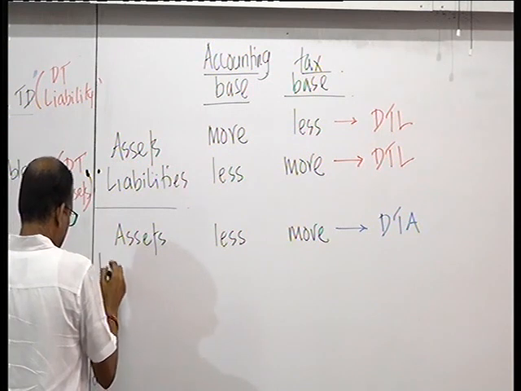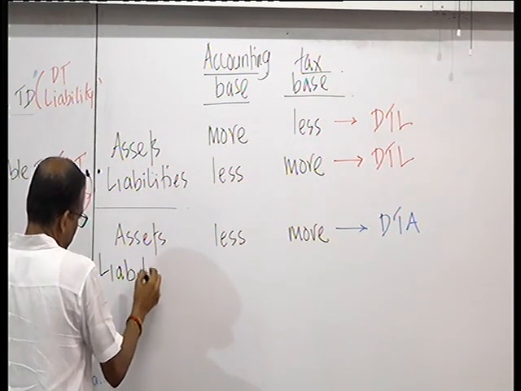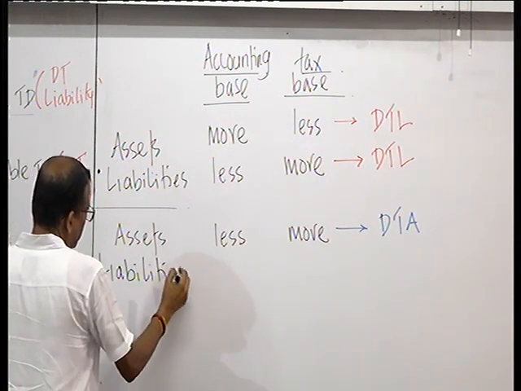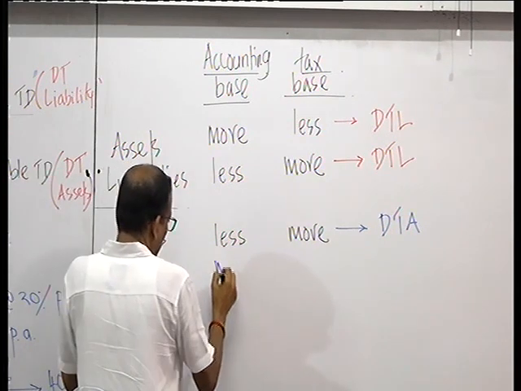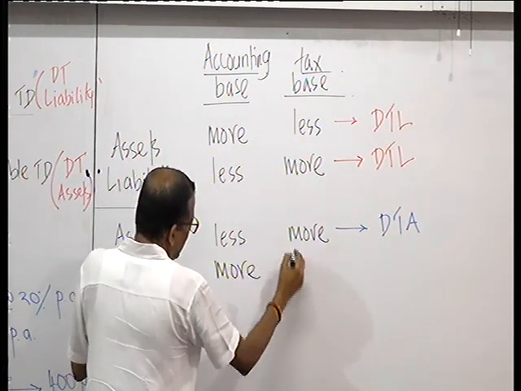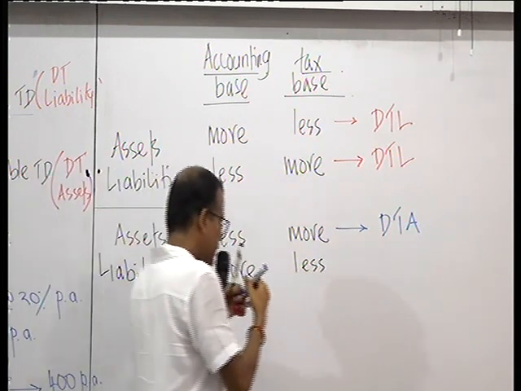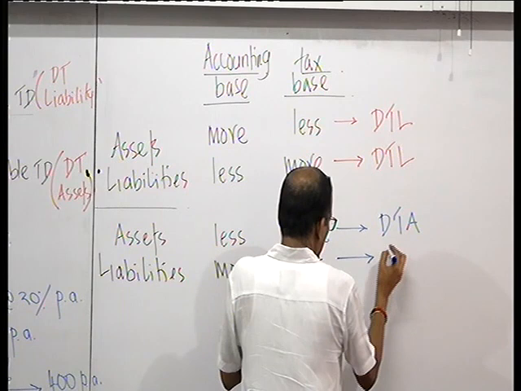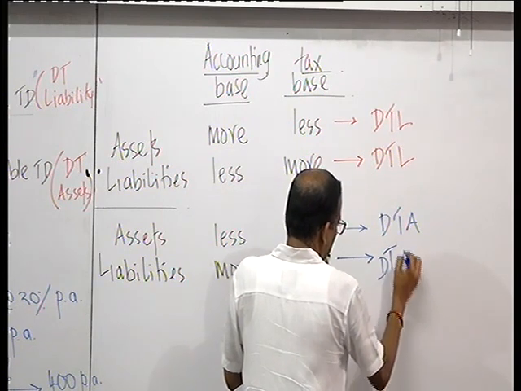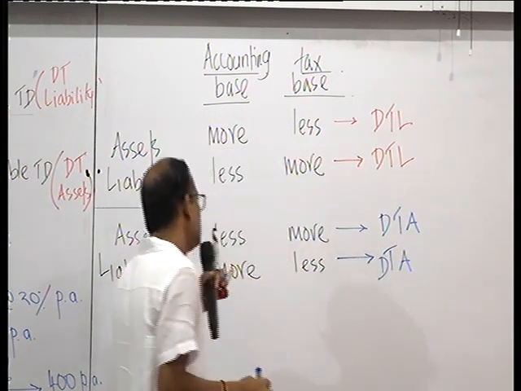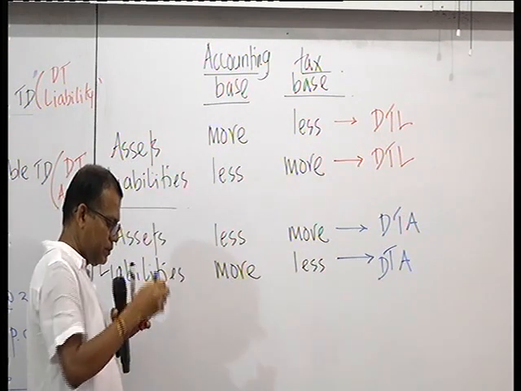Similarly, for liabilities, more and less creates deferred tax asset. This is the summary of the whole thing.